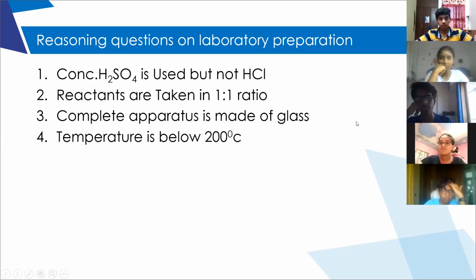Clear, children? Are you clear? Are you thorough? Is it clear? The laboratory preparation of nitric acid.